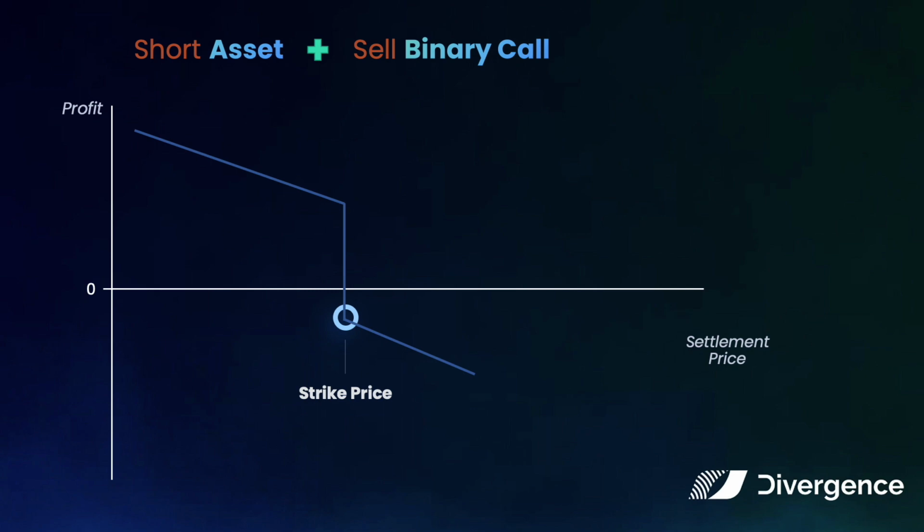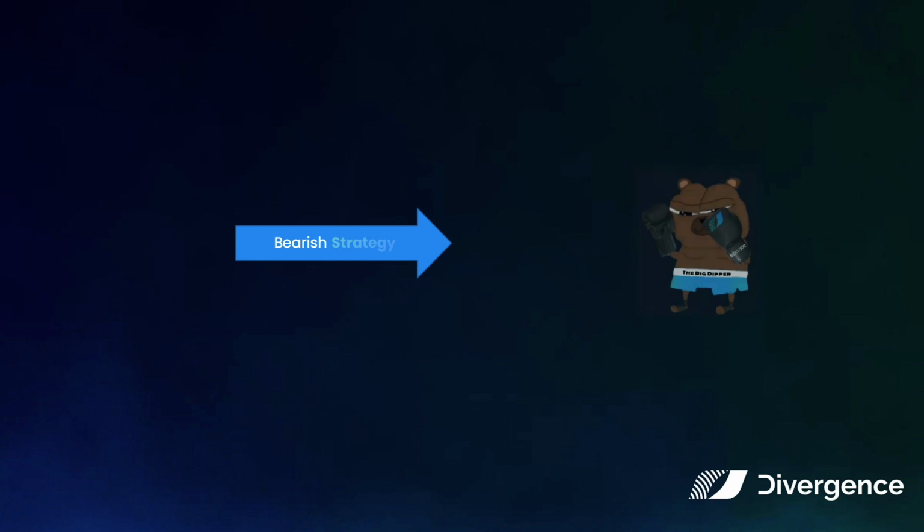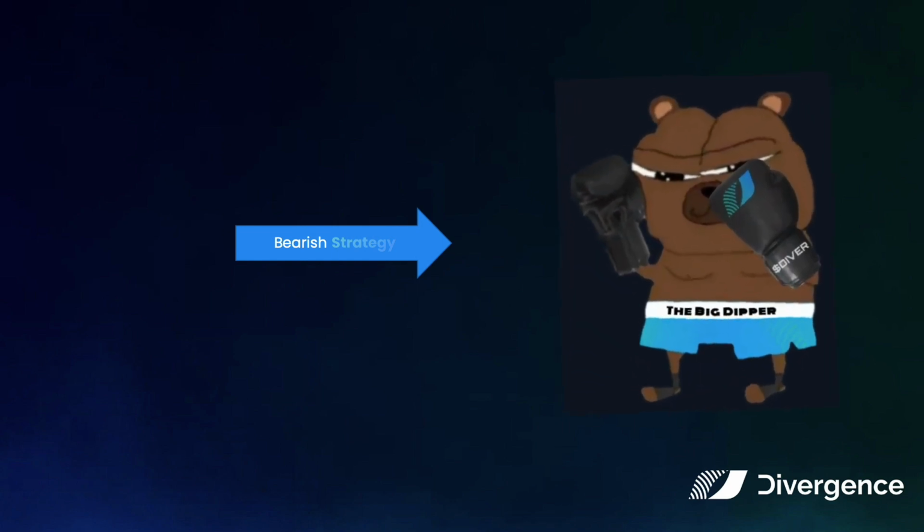Unlike selling a standard call, your risk in selling a binary call is limited. Sometimes the risk reward is better when you sell a binary call at a strike above or below your asset entry price. As you can see, this strategy can be used when you are bearish. If your asset continuously moves lower, you can sell a strip of binary calls at different strike prices to collect yield.